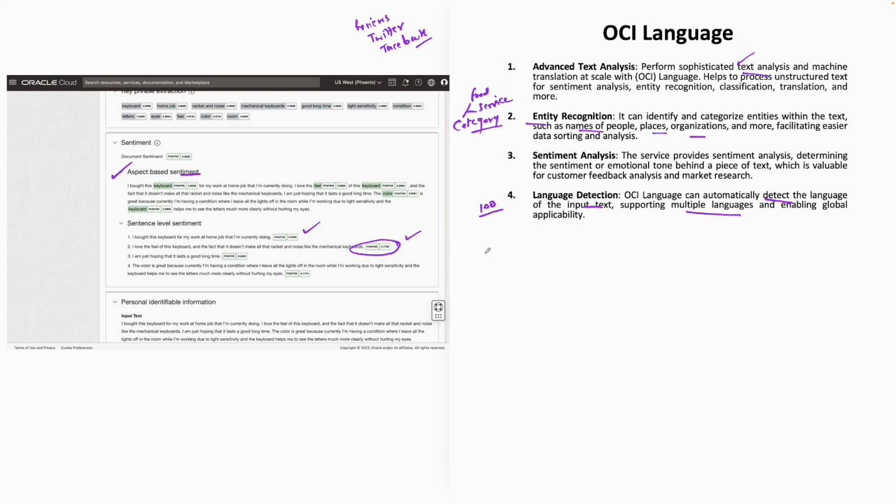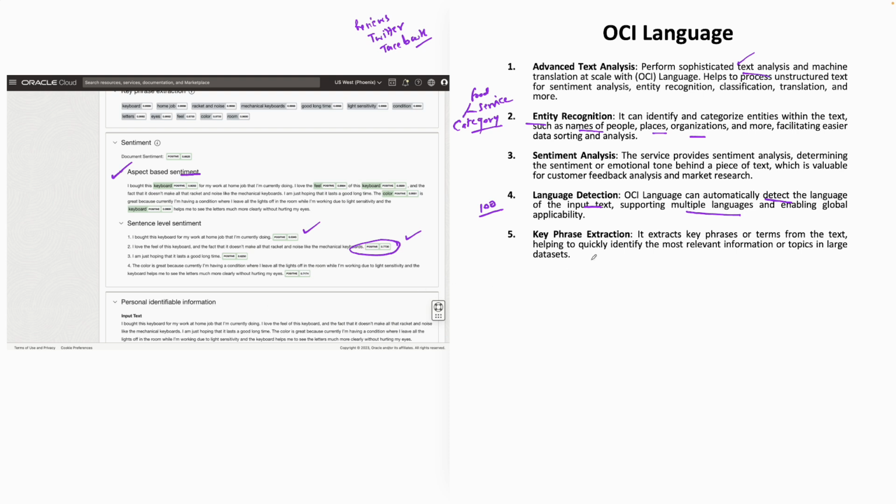Let's say if you want to get a global footprint, I want to map all the different feedbacks that I'm getting across the globe, but I just want to see it in English. It can even do that for you. So it does have an intelligent language detection mechanism, which supports around 100 languages.